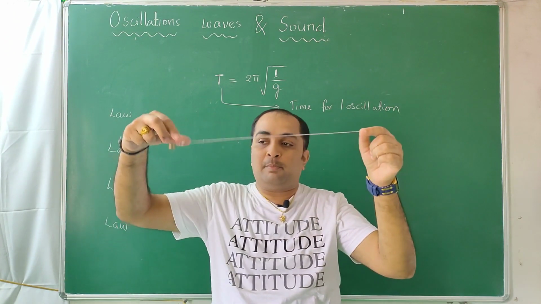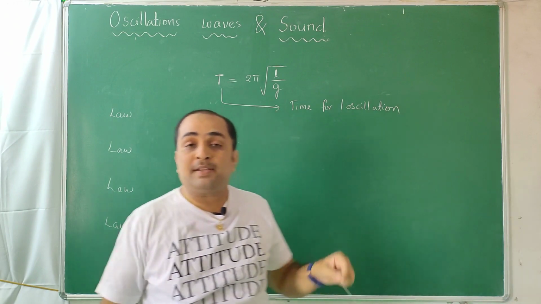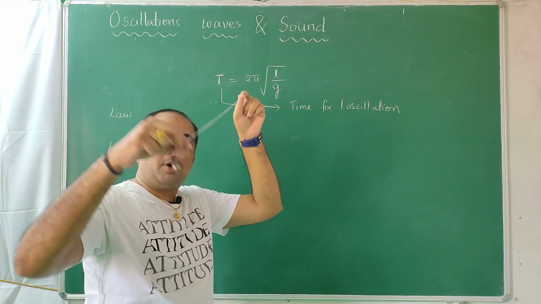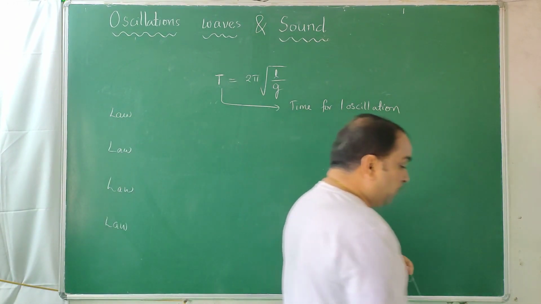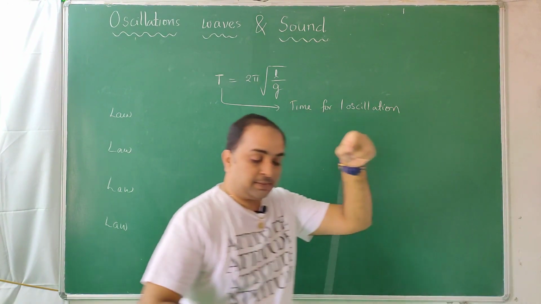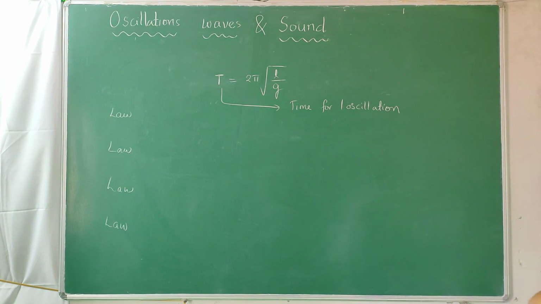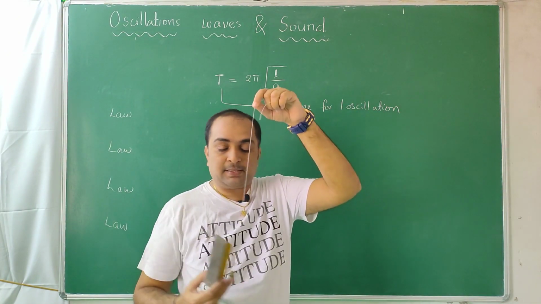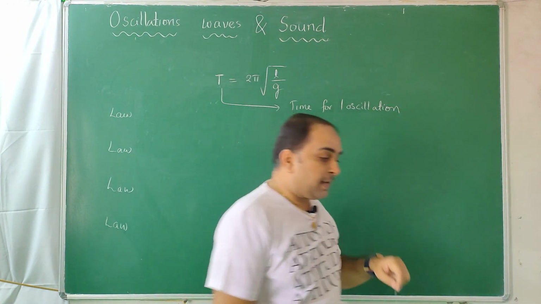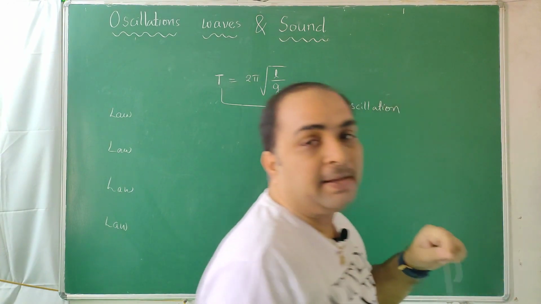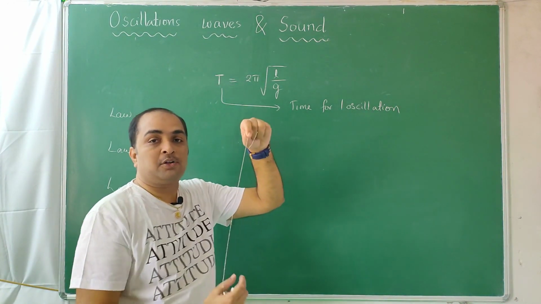That's why if you leave the bob, it is coming down. Gravity is pulling down. Gravity is involved. But mass of this bob is not involved. So in place of the bob, you can attach one box like this and make it oscillate. You can attach a duster like this and make it oscillate. You can attach anything, but the only thing is the length should remain constant.